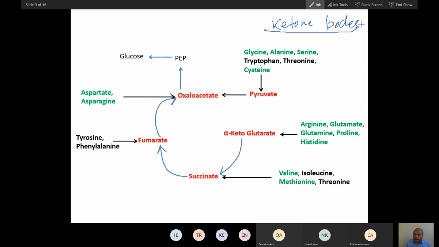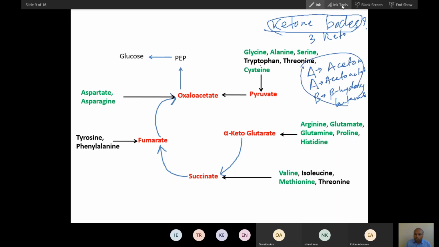But I am asking you what are the names of the ketone bodies? There are three ketone bodies. One starts from A, another also starts from A, and the third starts from B. Acetone, acetoacetate, and then the third is beta hydroxybutyrate.